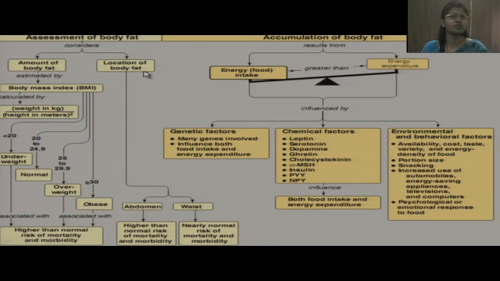Similarly, the location of body fat also is important. As I said, abdominal obesity is more dangerous than waist obesity. So those who are having apple type of obesity or android type of obesity are at higher risk of mortality and morbidity as compared to those who are having gynoid type of obesity.